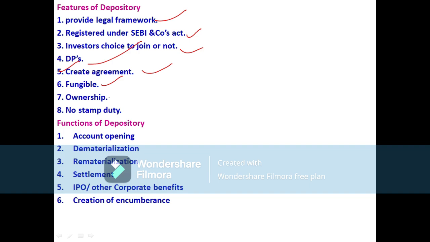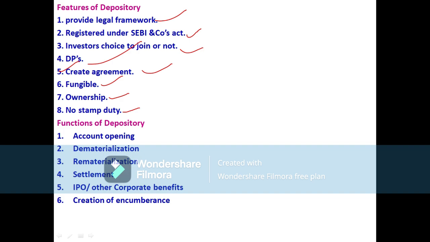Then ownership. We have studied two types of ownership here: registered owner and beneficial owner. The registered owner is the depository, and the beneficial owner is considered to be the investor. Okay, then no stamp duty. We consider that no stamp duties will apply in this depository system process.